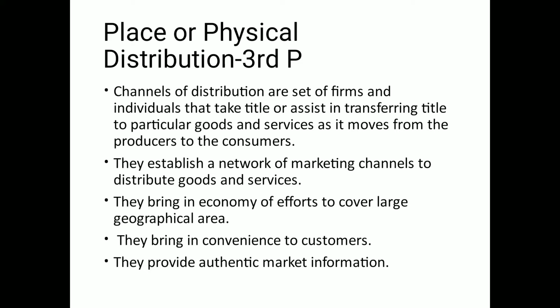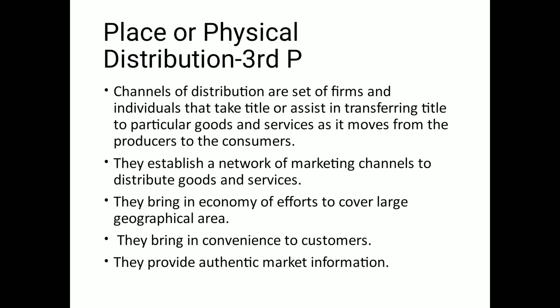Now we would shift to the third P of marketing, that is place or physical distribution. This is very important, as once a manufacturer produces any types of goods or wishes to provide any kind of services, he has to set his target market, and he also has to see that his products are available in different regions, or say a widespread geographical area.